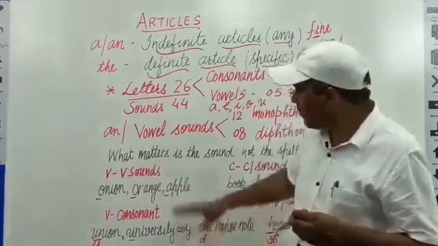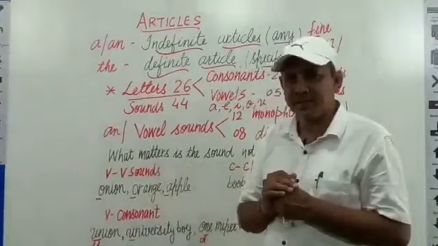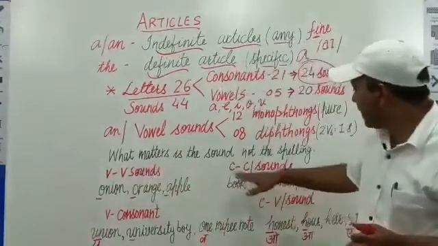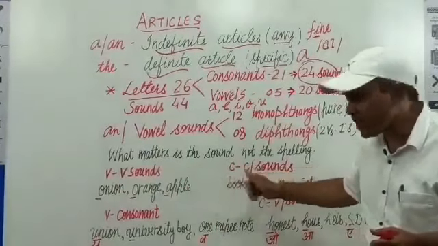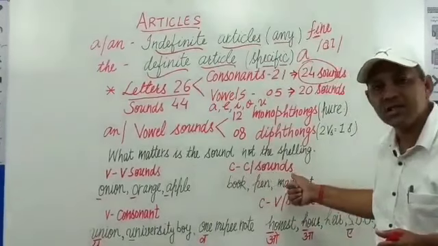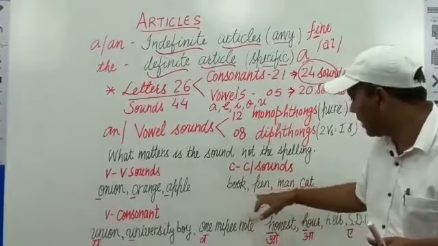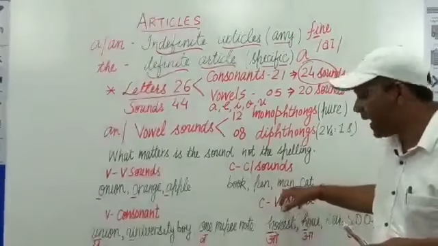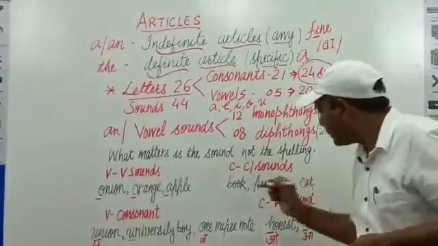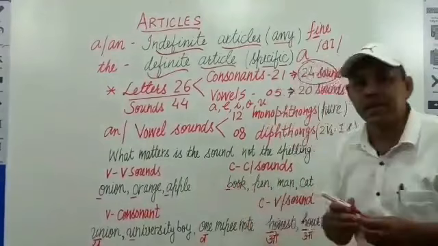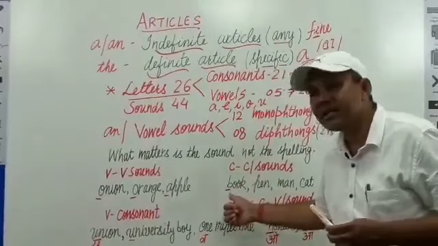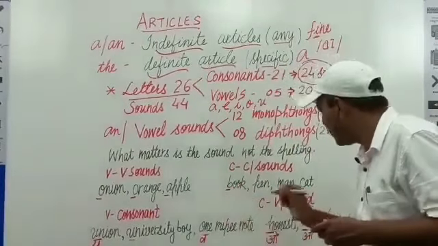But if we take some other examples, in the same way, most of the consonants produce consonant sounds. For example, book, pen, man, cat. This consonant B produces a B sound in this word.